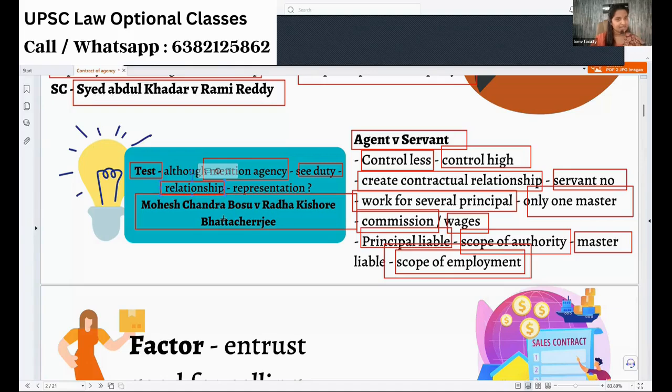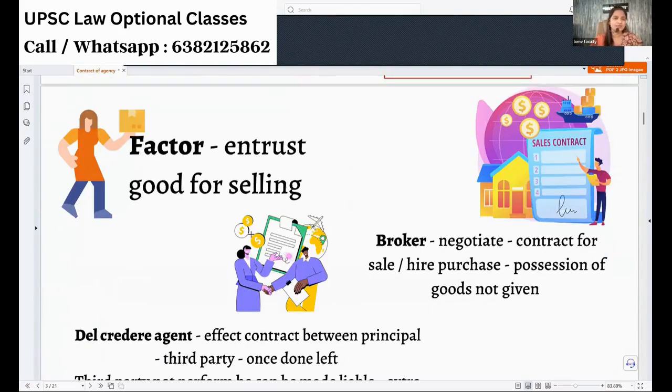All these things you analyze, and if it is yes, then it is an agency, immaterial of whatever name it is given. Okay, so the duty and the relationship is the entire concept and core of agency that you have to know.